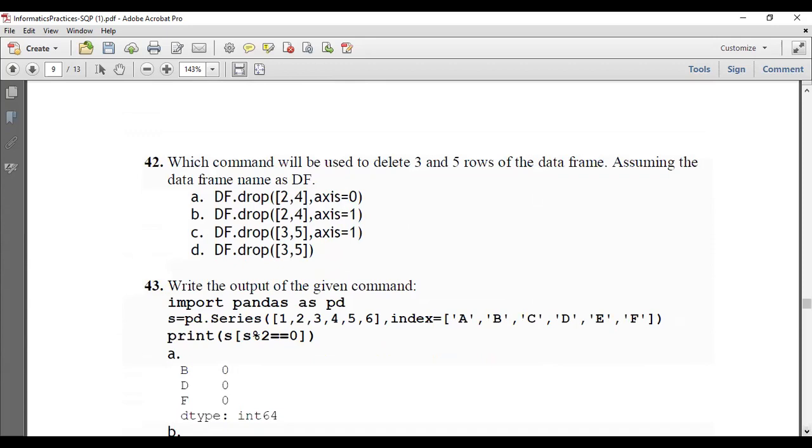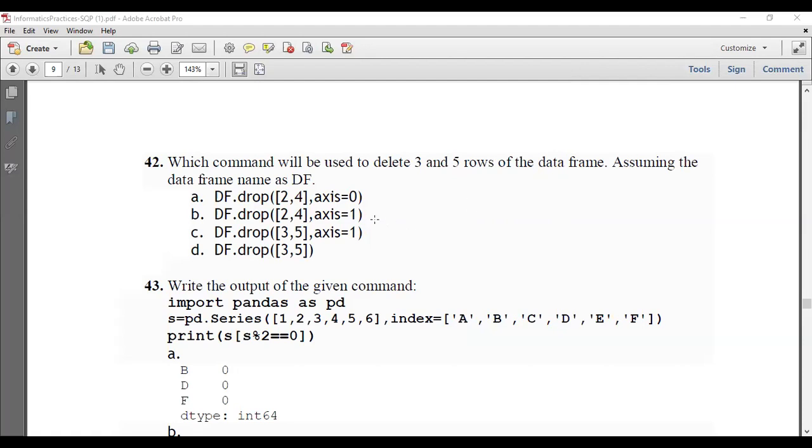Which command will be used to delete the 3rd and 5th rows of the data frame? Assuming the data frame name is df, here you want to delete the 3rd and 5th rows.